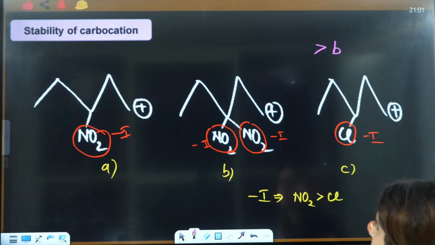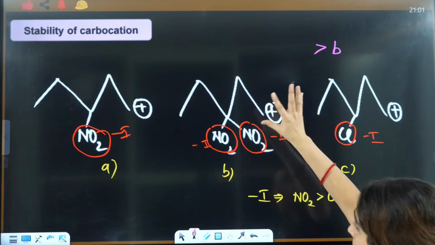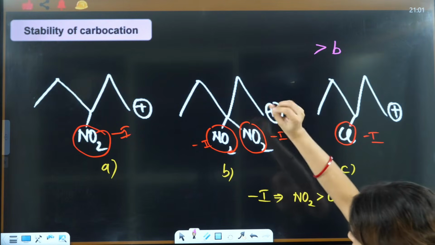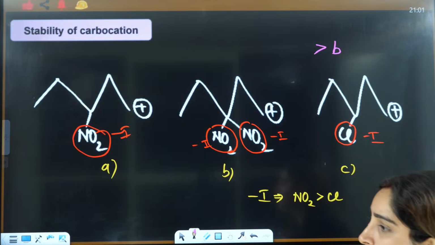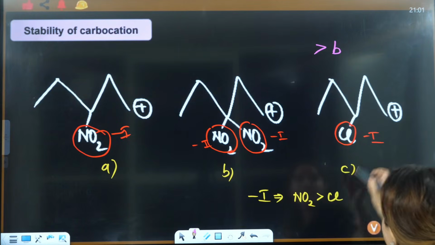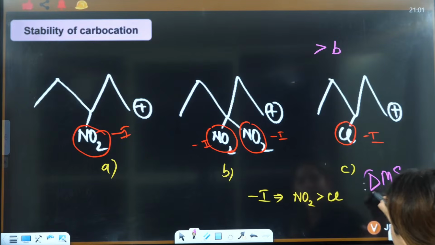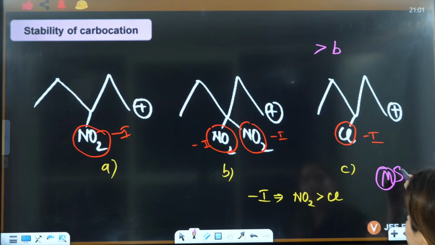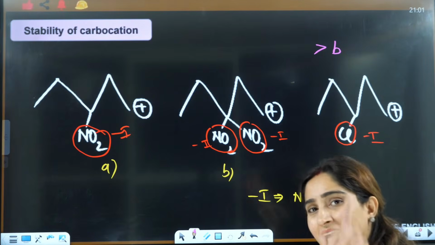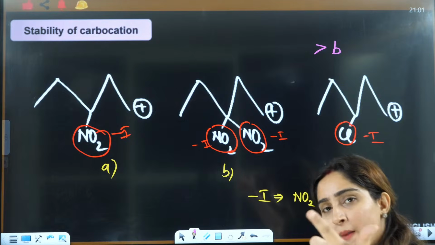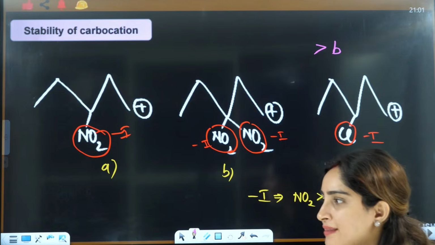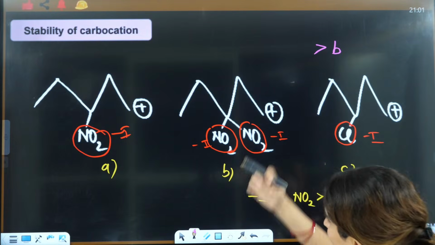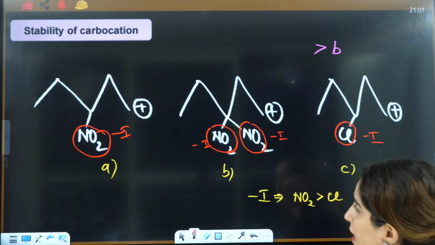Why? Firstly, just focus on multiplicity. No matter whether it's weak or strong, this will show maximum multiplicity. It's always DMS. Firstly, distance dominates. Distance is the same, so multiple groups will dominate as compared to single. So DMS: distance, multiple groups, then single group. That's how you remember it. So this will have maximum minus I effect, and it will destabilize to the maximum extent.